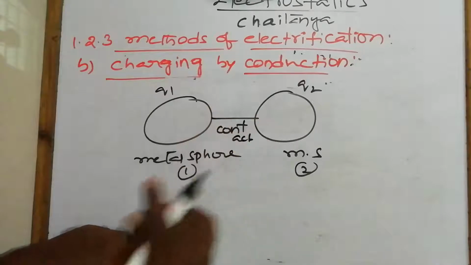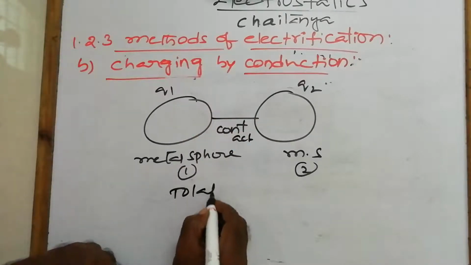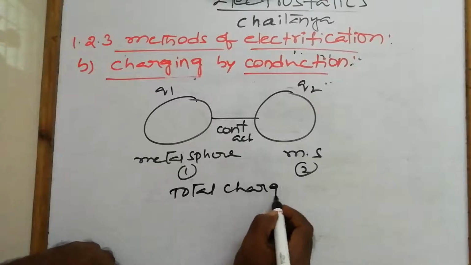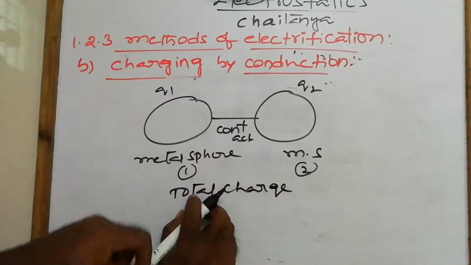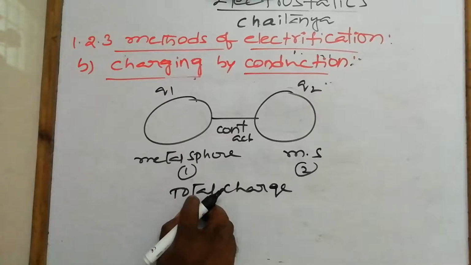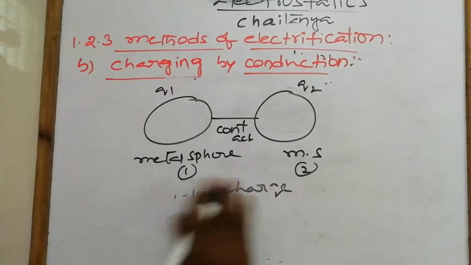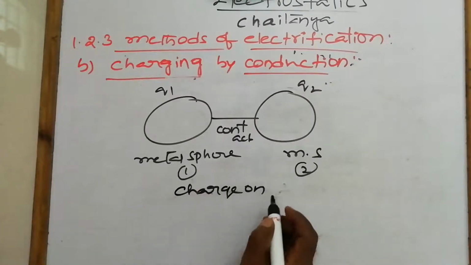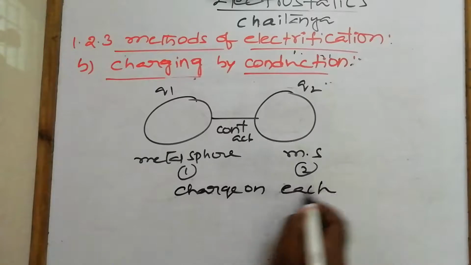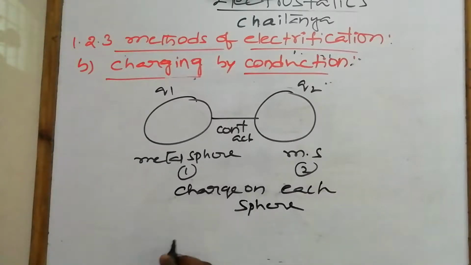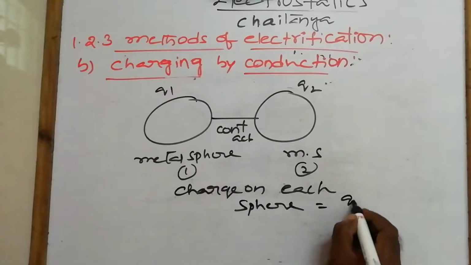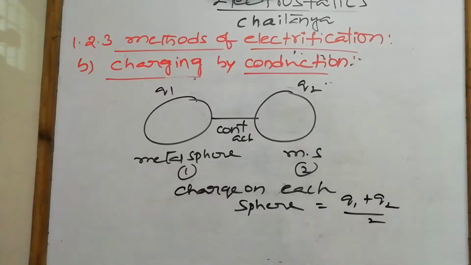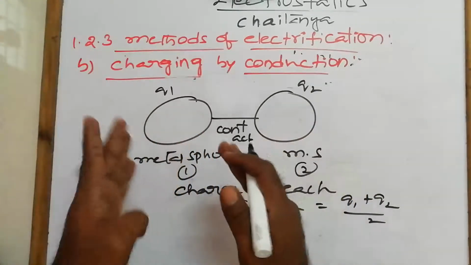Then what is the total charge? How do we find the charge on each sphere? The charge on each sphere is equal to (Q1 plus Q2) by 2. Why? Because when two metal spheres are in contact with each other, due to the conduction process, the charges are shared from one body to another.